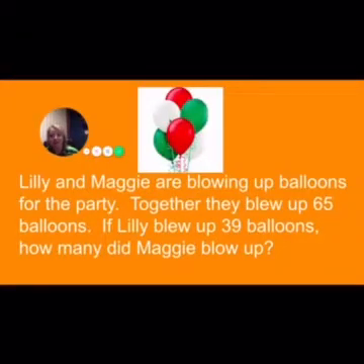Now that we have the piñata taken care of, let's take care of the decorations. Lily and Maggie are blowing up balloons for the party. Together, they blew up 65 balloons. If Lily blew up 39 balloons, how many did Maggie blow up?